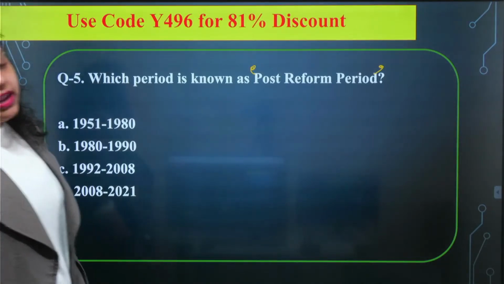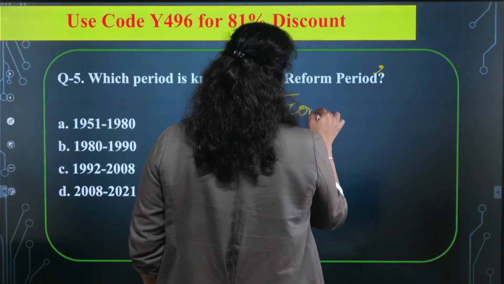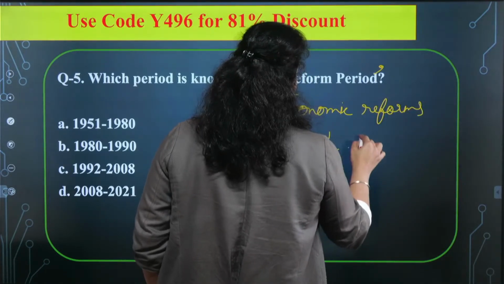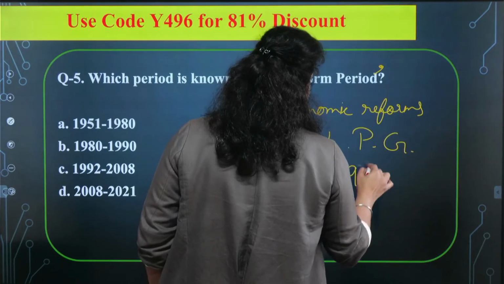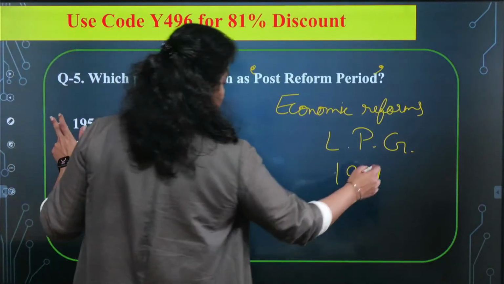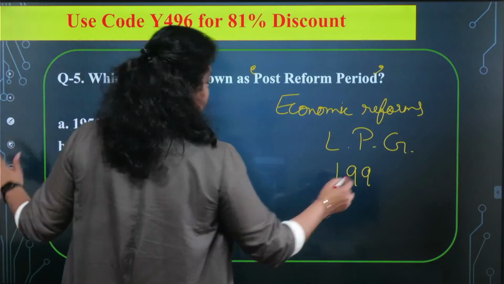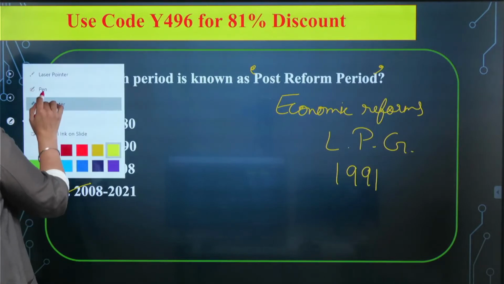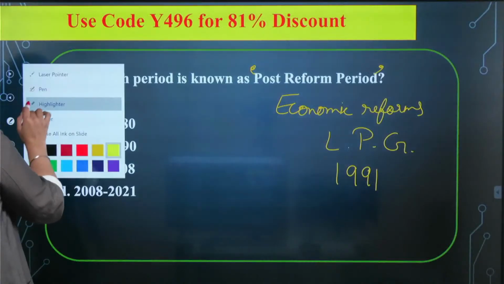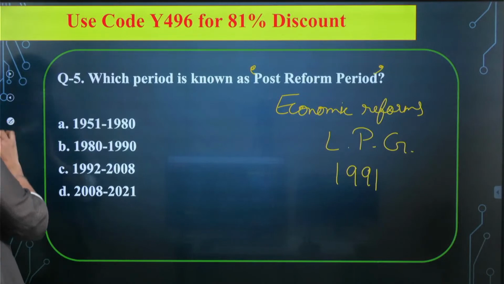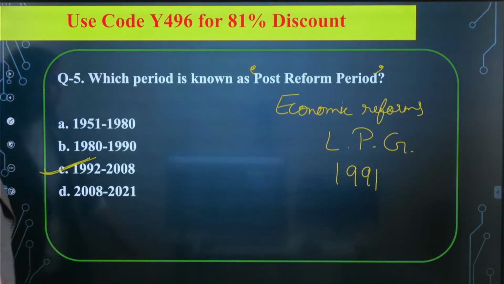The reforms we are talking about here are economic reforms. The economic reform we introduced was LPG, and LPG was introduced in the year 1991. It means it should be the period after 1991, na? Because the economic reform LPG happened in 1991. So the right answer will be, one second, 1992 to 2008. Okay, 1992 to 2008.